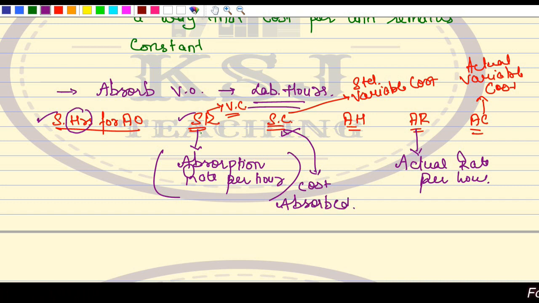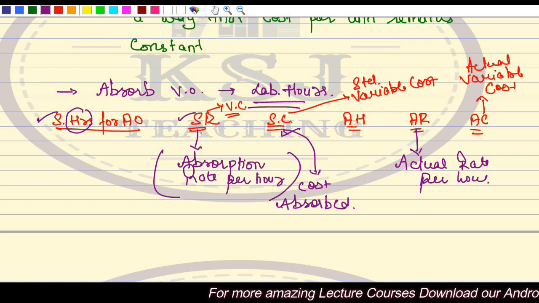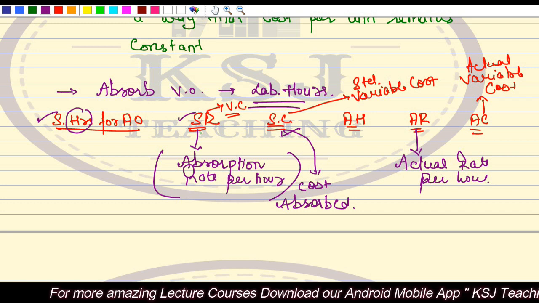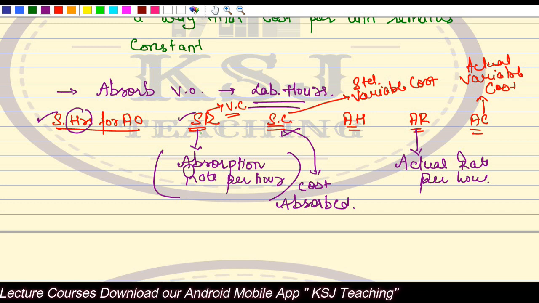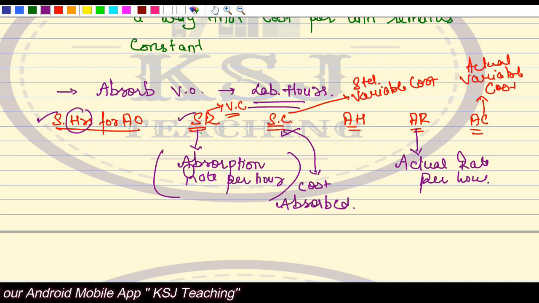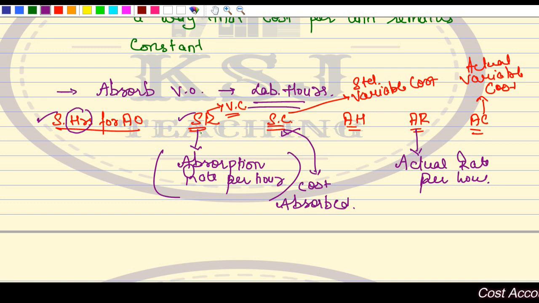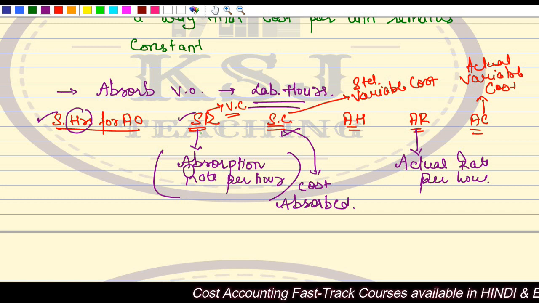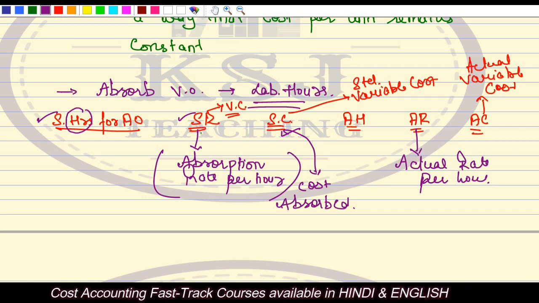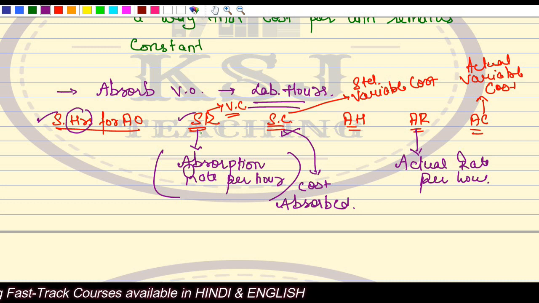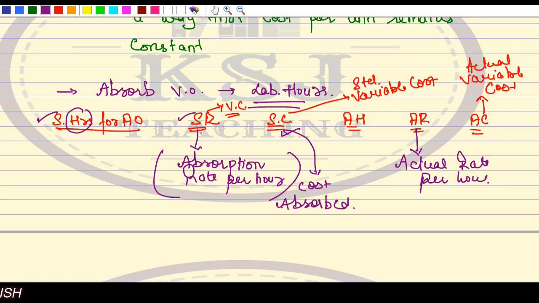When we try to find out the variance, we have studied about under and over absorption. That is the variance between the standards, or the absorbed, and the actual data. This is what we are going to find here. What are the standards for the actual output that you are manufacturing? That means how much you have planned for the absorption. Standards is basically what you are going to absorb. Actual is what actual expenditure happened. The difference will show you the under or the over absorption. Very simple. The same concept of under and over absorption that we have already studied.